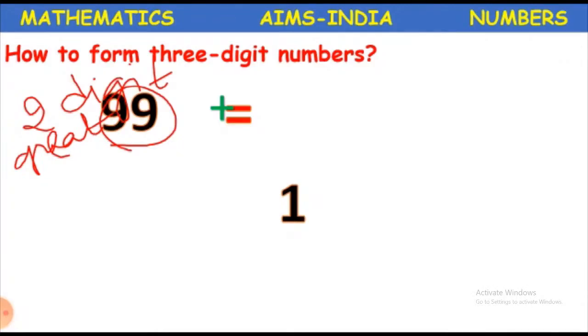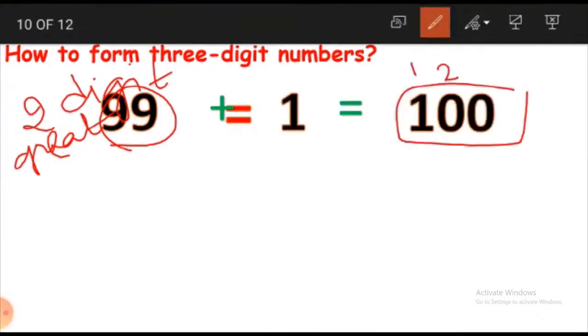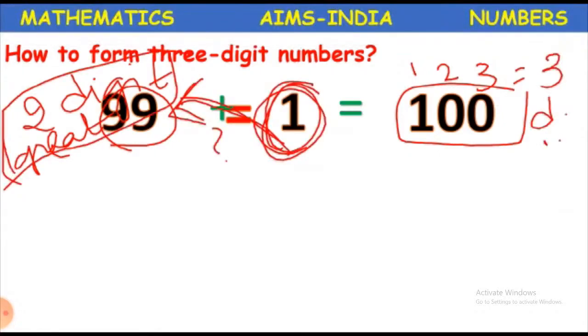99 plus 1 gives us 100. Now look at this 100. How many digits does 100 have? 1, 2, 3. 100 has 3 digits. How did we get this 3-digit number? We got it by adding 1 to 99, which is the greatest 2-digit number. Clear?